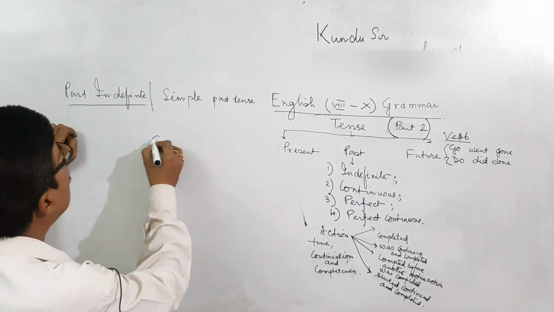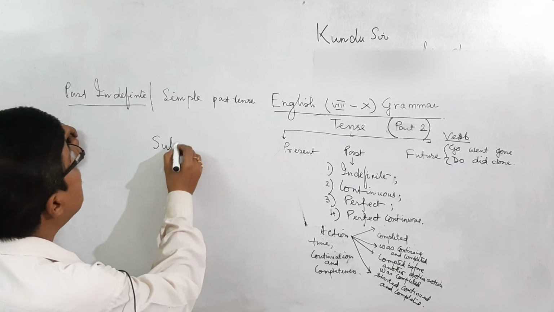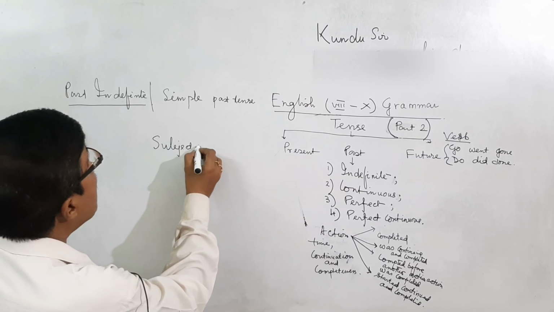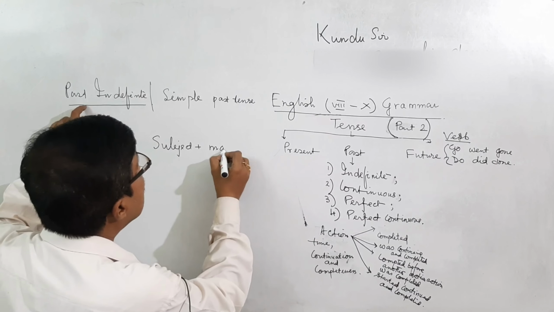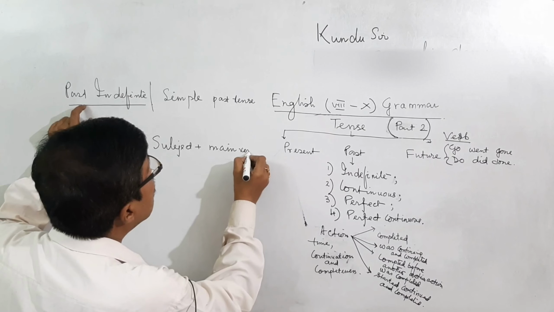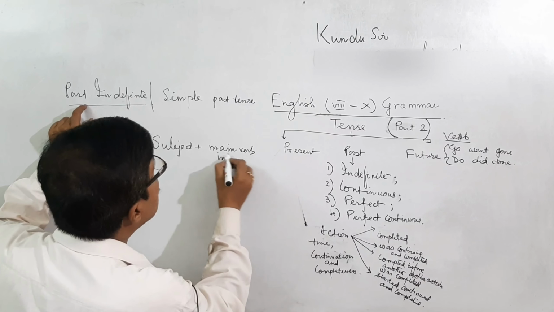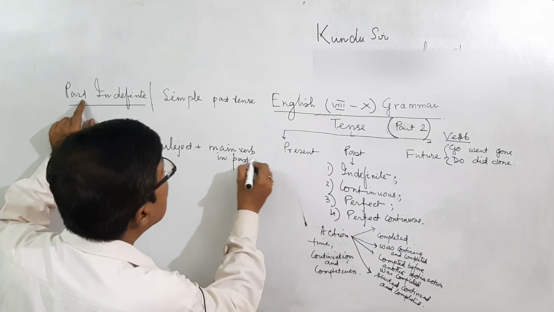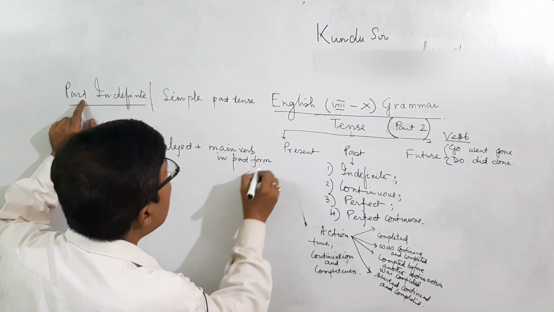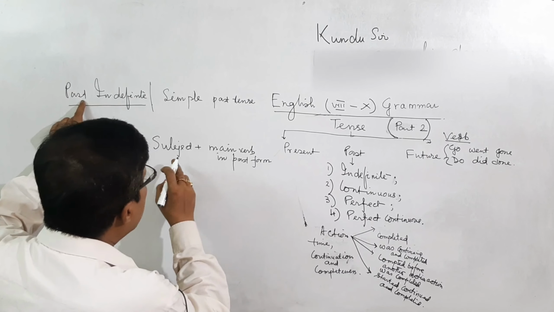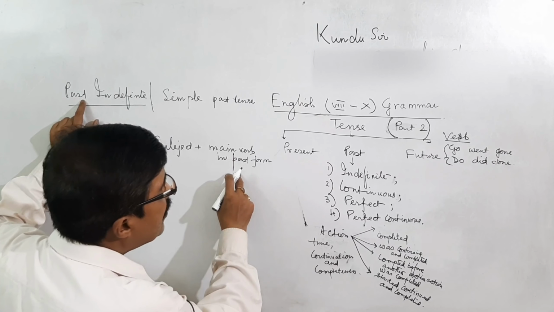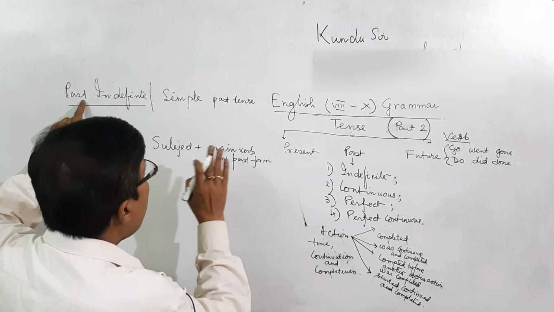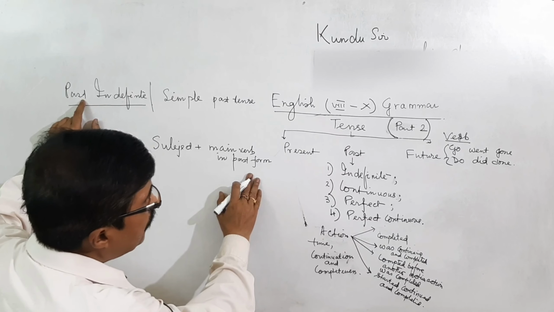The rule is subject plus main verb in the past form.